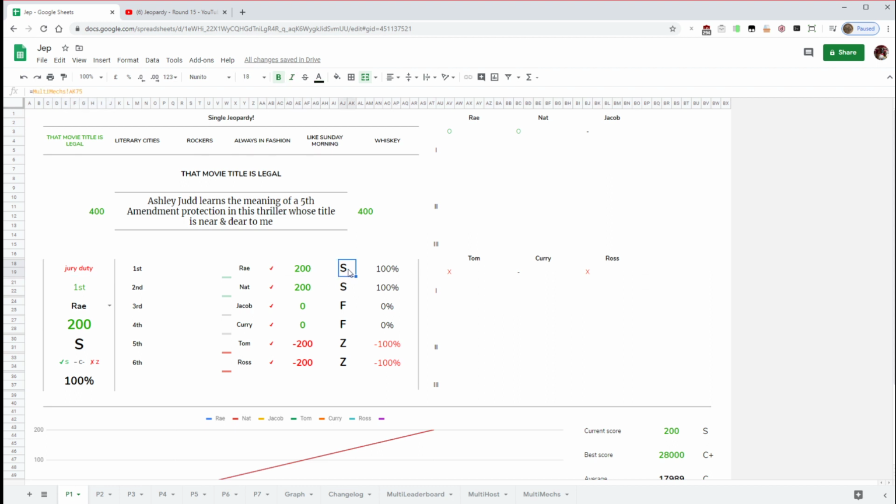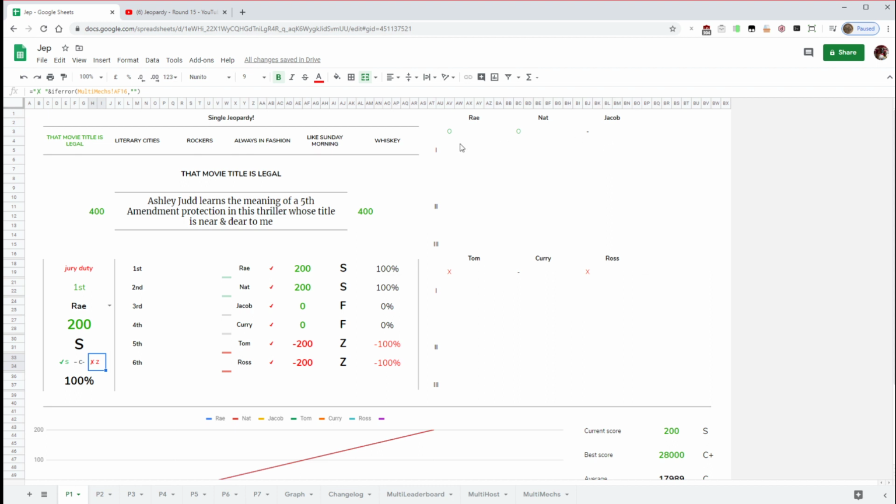So S is for getting 100% correct. They're on F because they're at 0, and then the Z grade indicates that they are below 0, basically. I just made that up. This is an indication, as I mentioned earlier, that if they were to get the next one right, they would maintain their S. If they pass the next one, it would go all the way down to a C-, but then get it wrong, it would go to a Z.